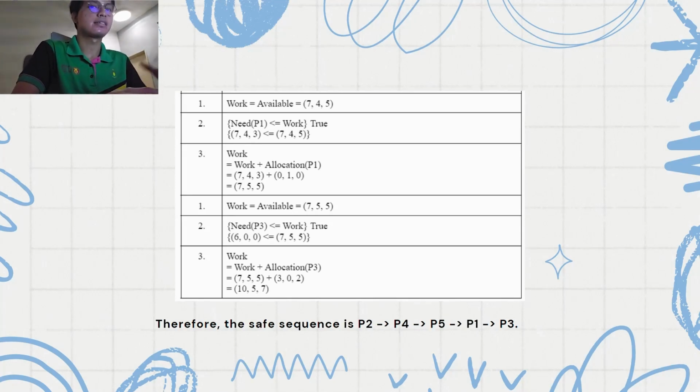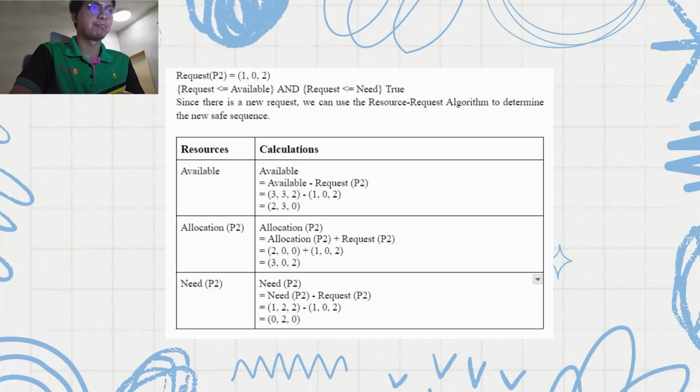This is the rest of the algorithm, and as you can see, there are 2 more iterations until the final iteration. After the final iteration, we can conclude that the safe sequence to execute the processes will be P2 first, followed by P4, P5, P1, and P3 will be the last to be executed.